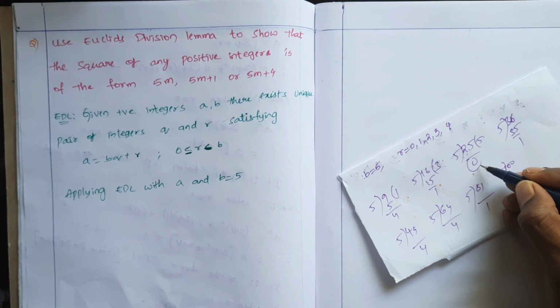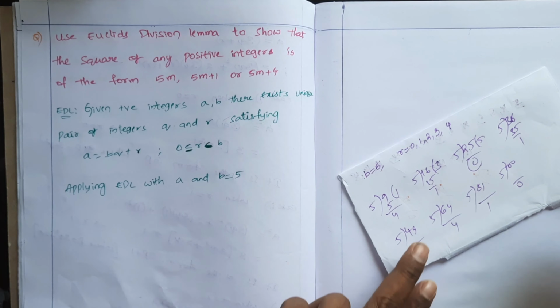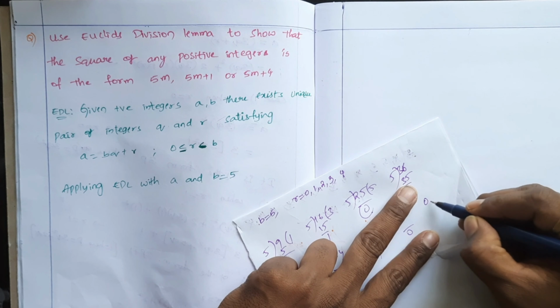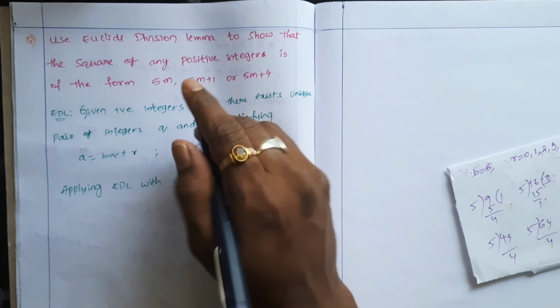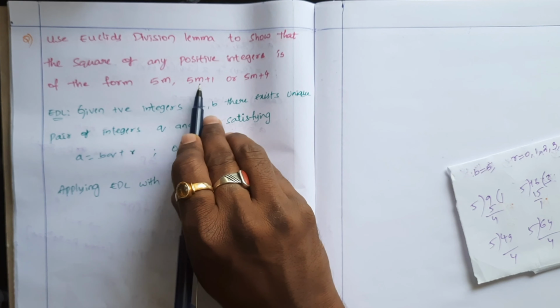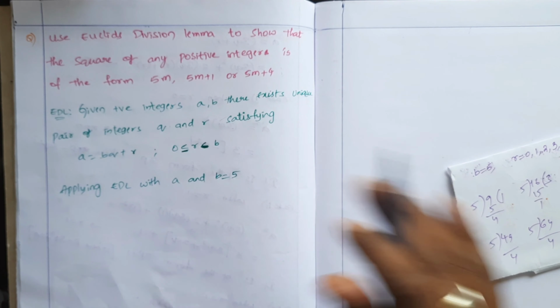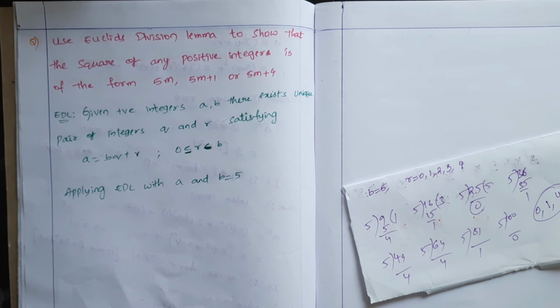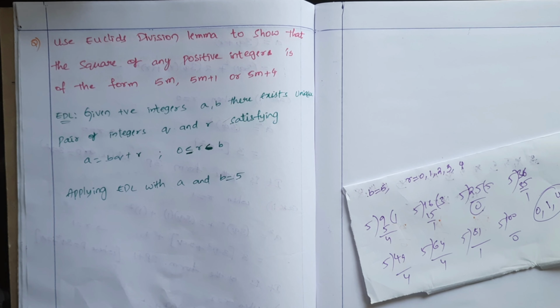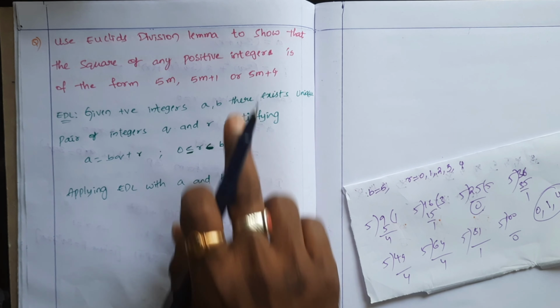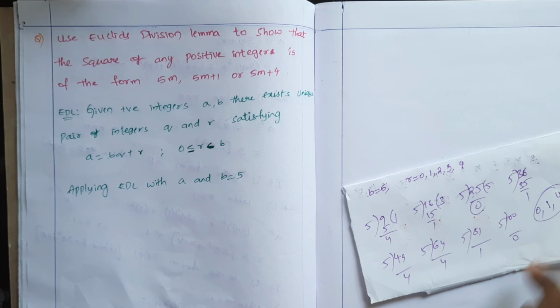So here the remainders are 0, 1 and 4. Take any example, any square of a number you take, the possible remainders are 0, 1 or 4. Only 3 possible remainders. So 5 into some integer, 5 into some integer plus 1 and 5 into some integer plus 4. Here we can't get 2 and 3 as remainders when we divide any square of a number by 5. If you take any positive integer, you will get remainder 0, 1, 2, 3, 4. But if you take squares of numbers like 9, 16, 25, 36, 49, 64, we will get only remainders 0, 1 or 4. We can understand by examples.